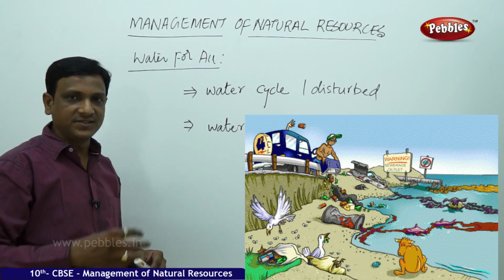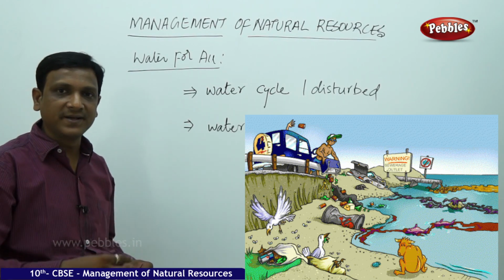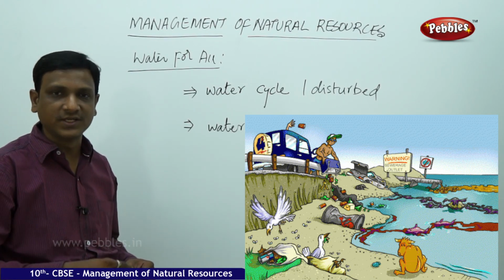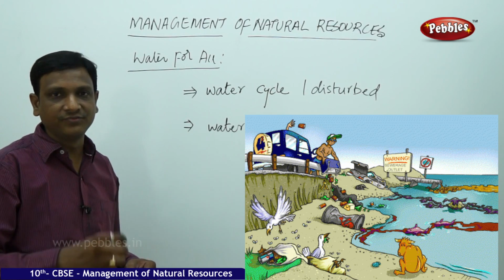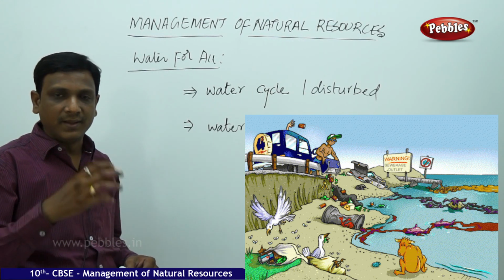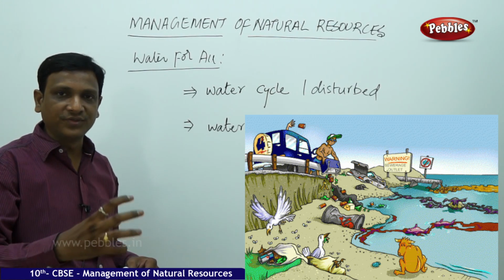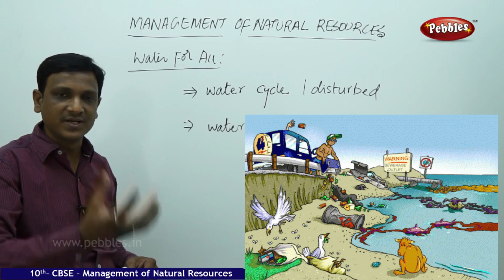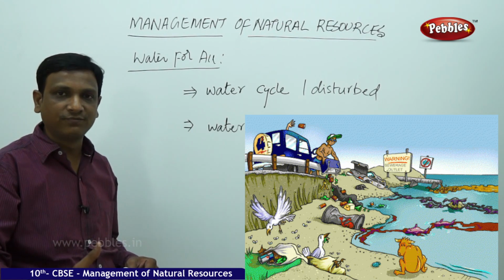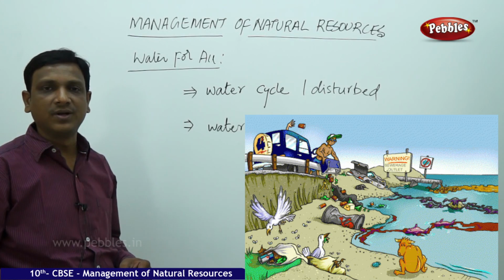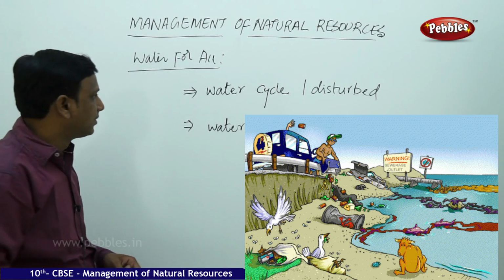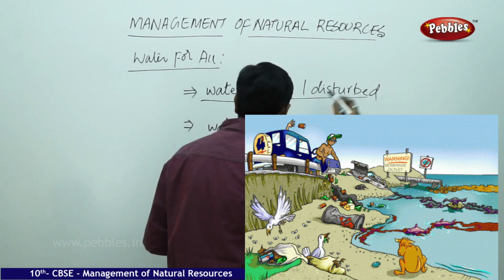So the water cycle is disturbed. And one more aspect is deforestation, cutting down the forest. Forests are the lungs of the earth. The amount of forest is decreased, the number of trees is decreased, so the transpiration rate is less. So fewer clouds are formed, and naturally less rainfall. So the water cycle is disturbed here.